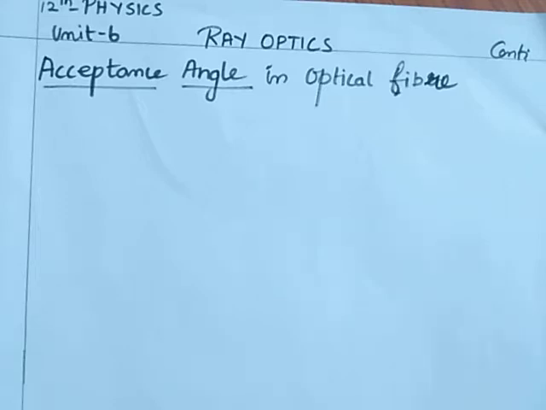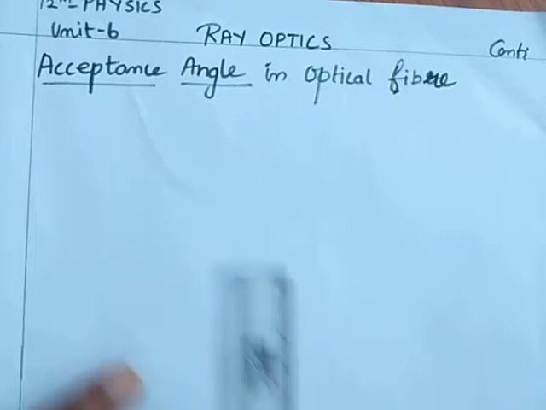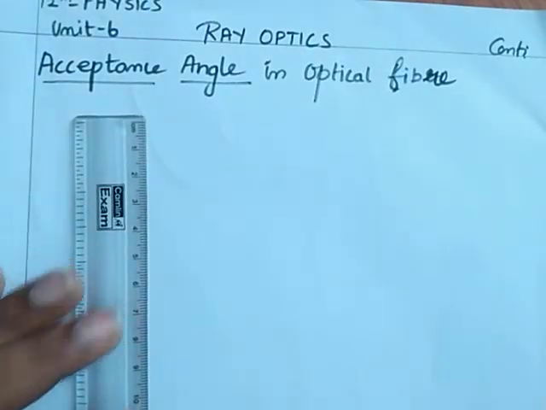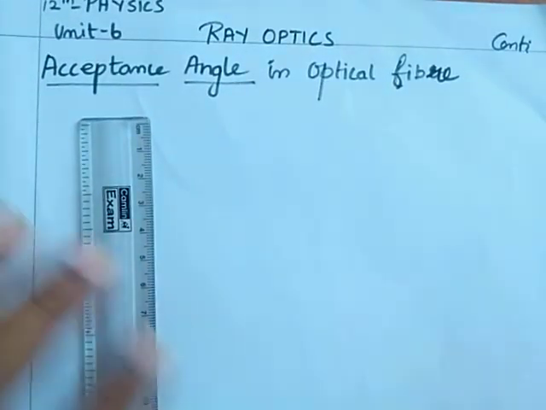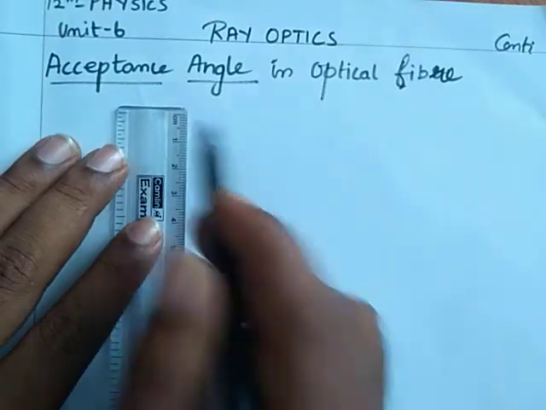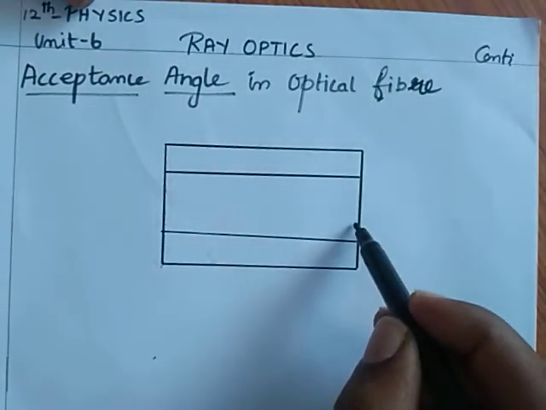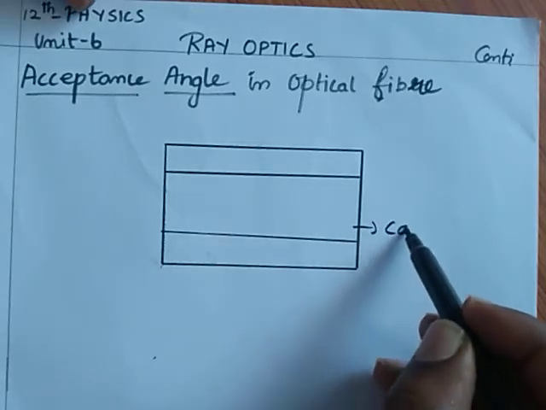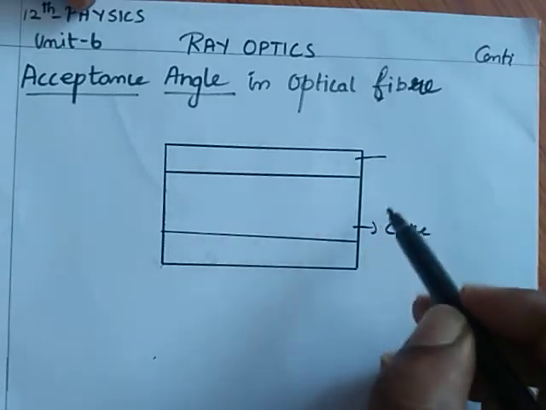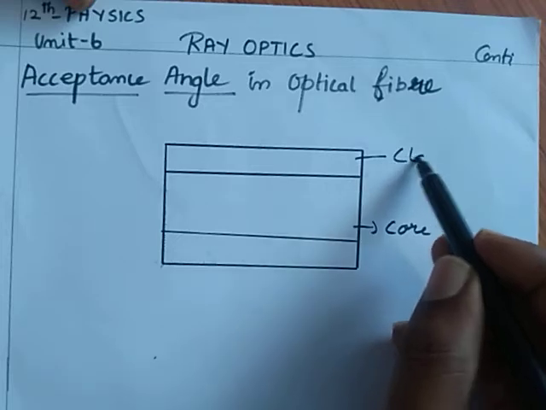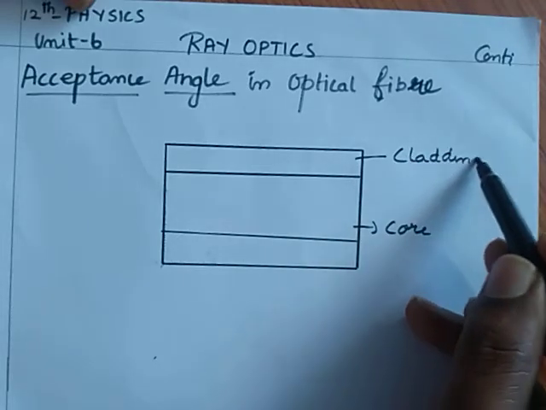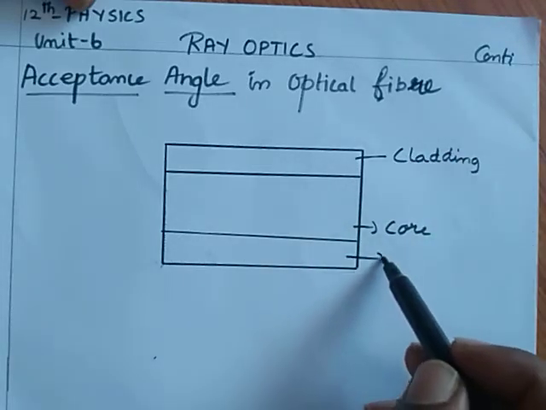First of all, I consider an optical fiber. Here this is the optical fiber. The inner part is known as core and the outer part is known as cladding. This is also cladding.